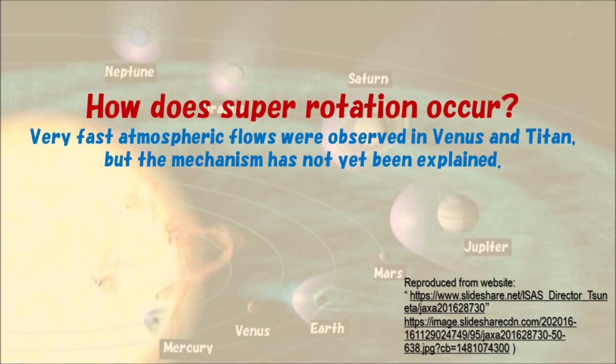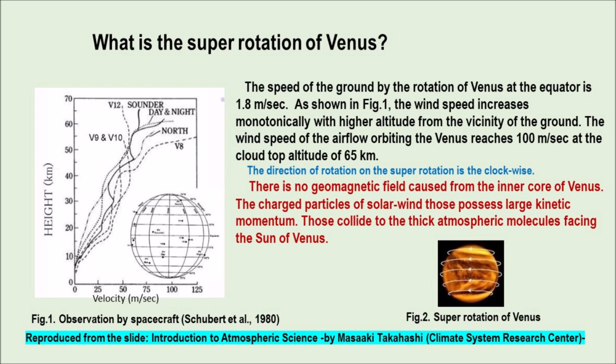How does superrotation occur? Very fast atmospheric flows were observed on Venus and Titan, but the mechanism has not yet been explained. What is the superrotation of Venus? The speed of the ground by the rotation of Venus at the equator is 1.8 meters per second.